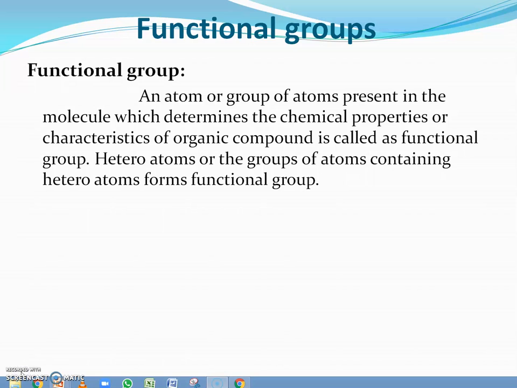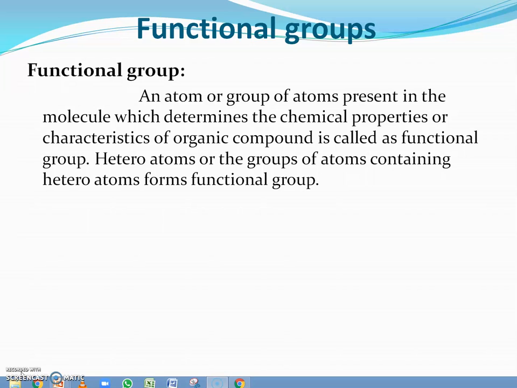Now we will learn about the functional groups. In this section, we will try to understand the definition of a functional group, and we will be able to identify the functional groups in organic compounds.